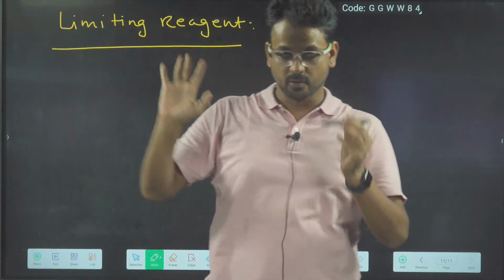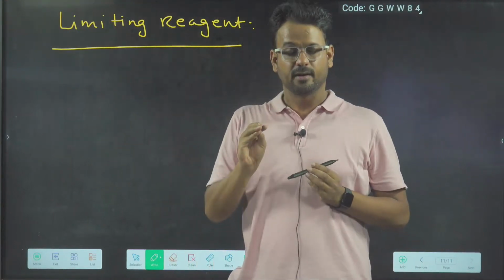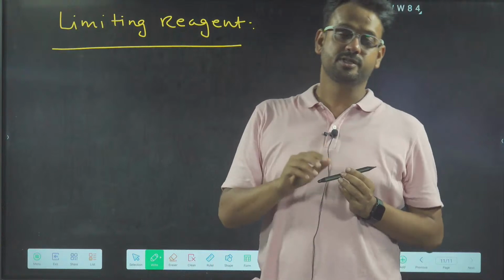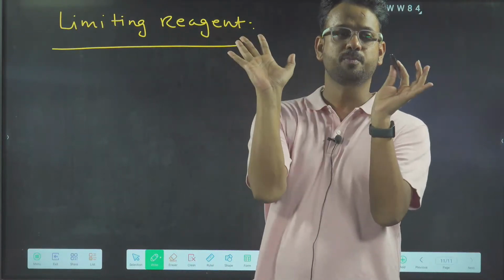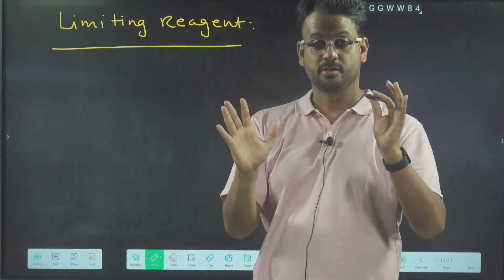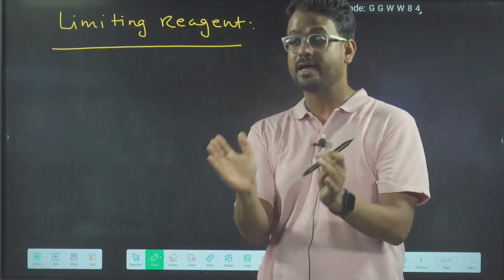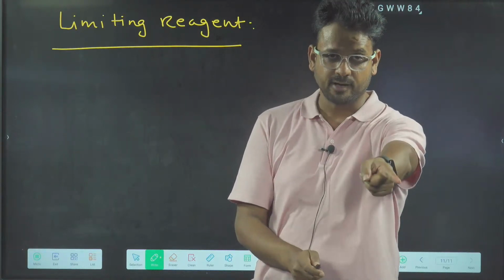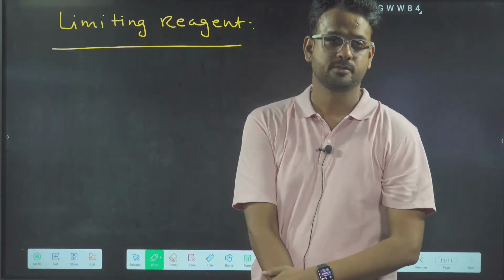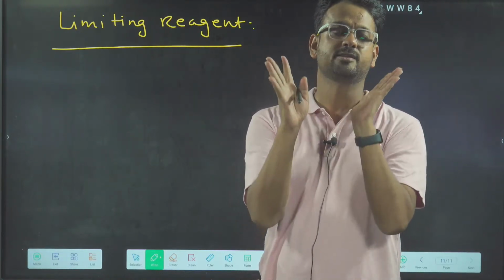Now in this factory the ideal situation should be what? That for every body, 2 caps should be manufactured. Bodies and caps should be manufactured in the ratio 1:2. For every 1 body I should have 2 caps, and this represents an ideal situation.